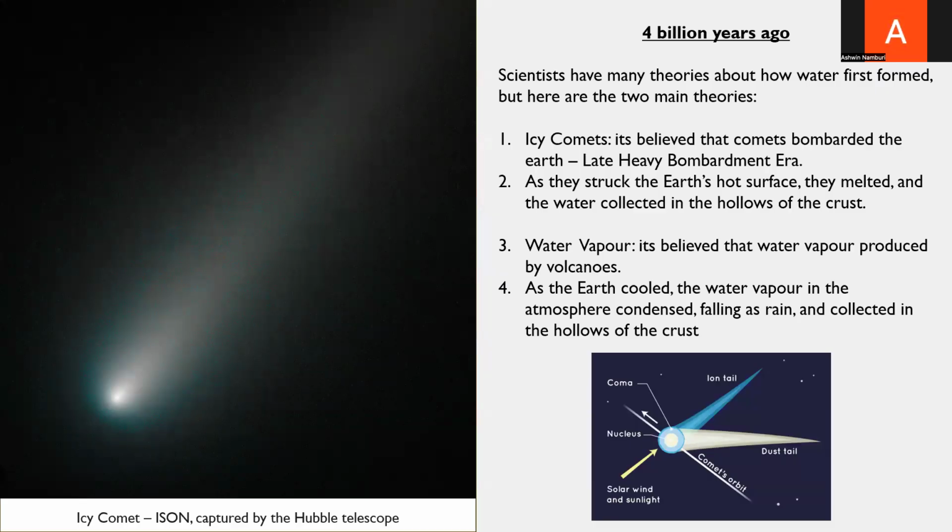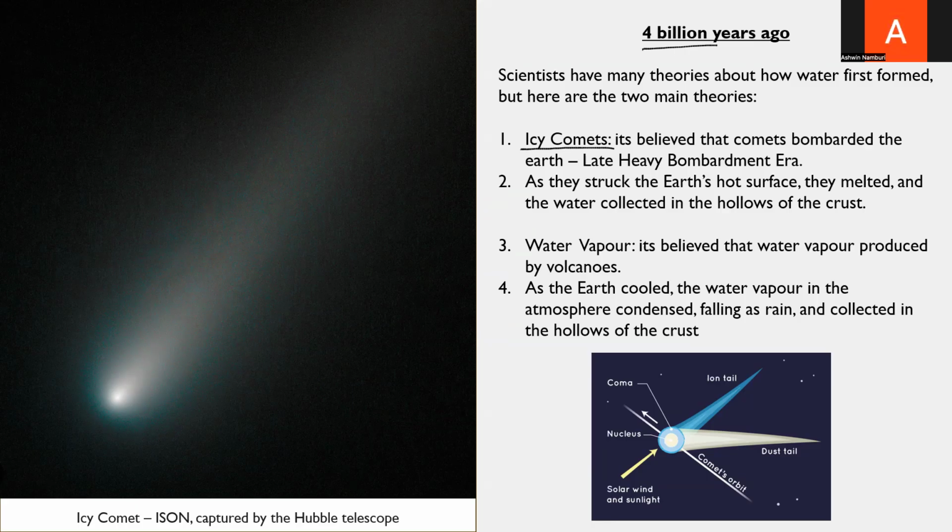Around 4 billion years ago, scientists believe that water first appeared on Earth. There are two main theories that show this. The first is the icy comet theory. It believes that comets bombarded the Earth in the late heavy bombardment era. When they hit the hot surface of the Earth, the ice melted and filled craters and hollows in the crust with water. The second is the water vapor theory, which believes that water vapor produced by volcanoes condensed in the atmosphere as the Earth cooled and fell as rain, which collected in the crust.